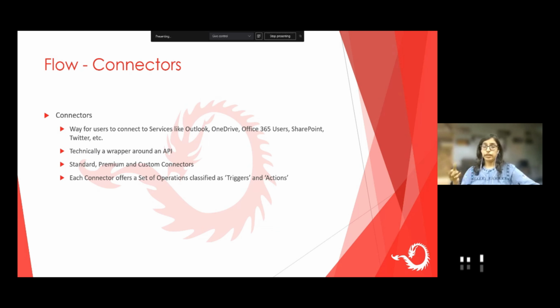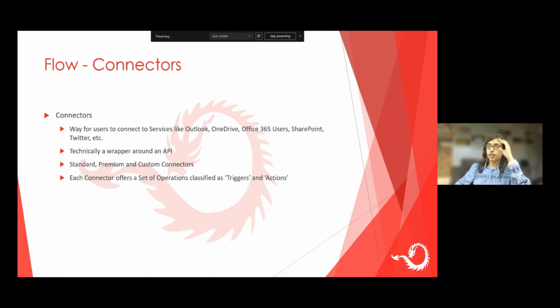So each connector can be a trigger or an action. So what is a trigger and what is an action? For example, I want to build a workflow when a new SharePoint item is added. So my trigger is when a new SharePoint item is added. If I want to run my workflow when I receive a new email, in that case, my trigger is a new email. So there are two types of connectors. One is triggers and the other is actions.